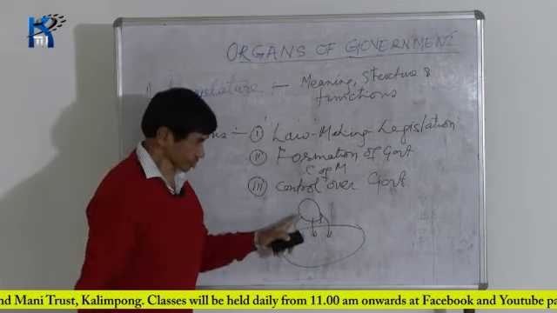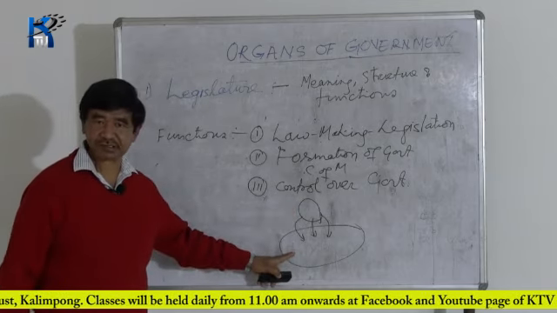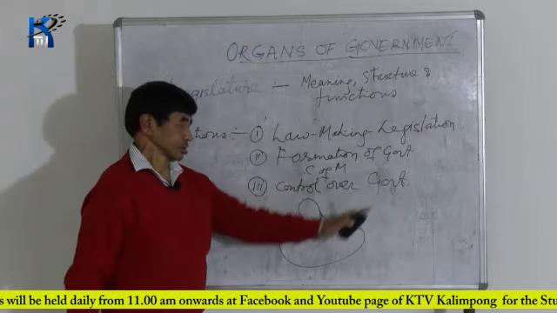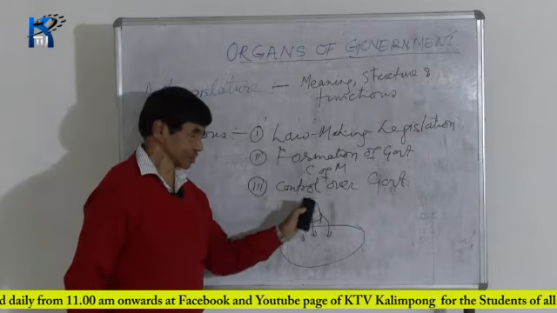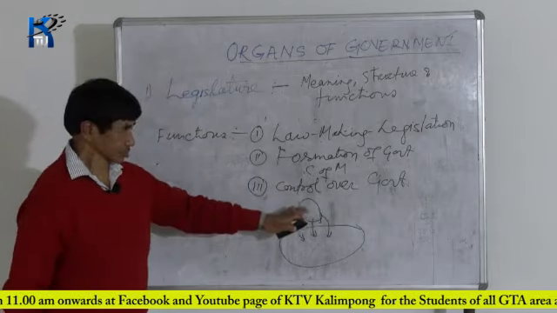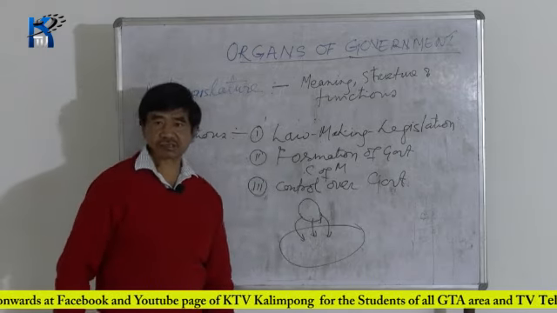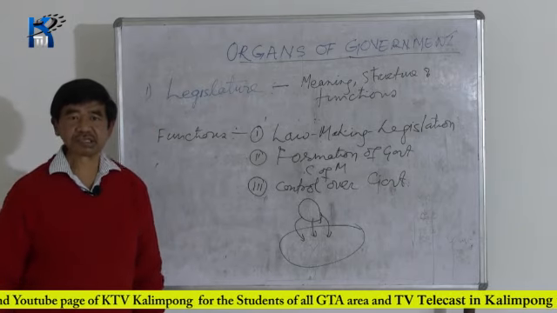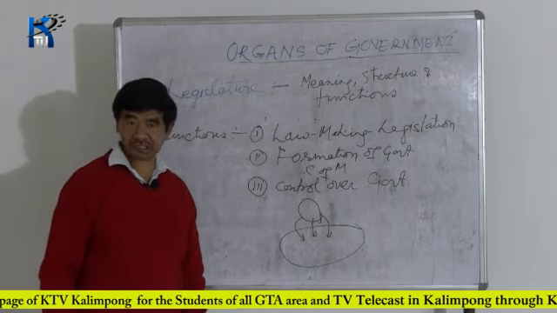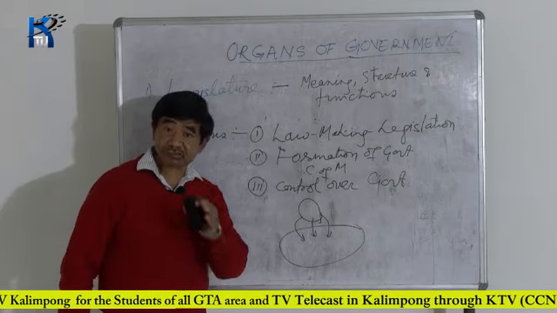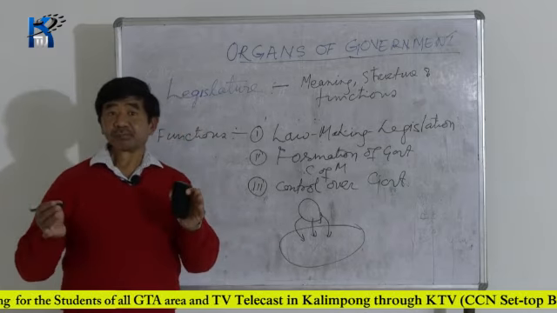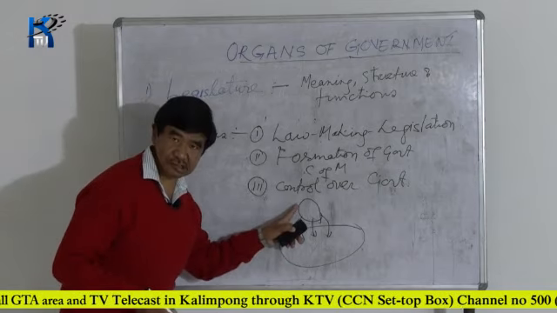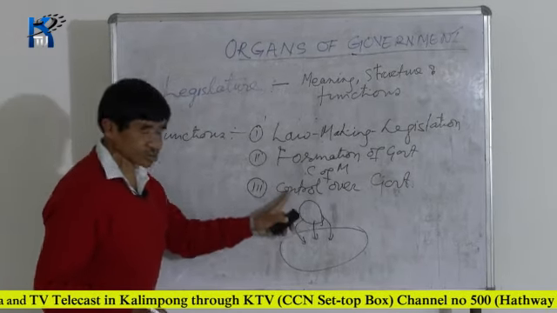Whatever they do, they are responsible to the parliament. There are a number of methods by which the legislature can control the government, control this executive or the council of ministers. Number one is the budget. Number two is the no confidence motion. And these are the methods by which the parliament controls the executive, controls the government.